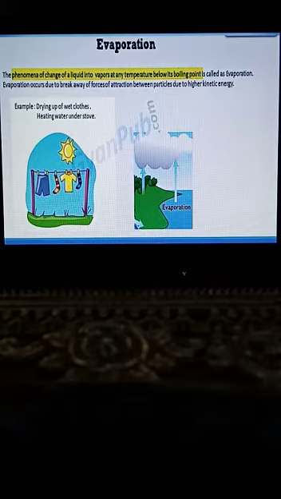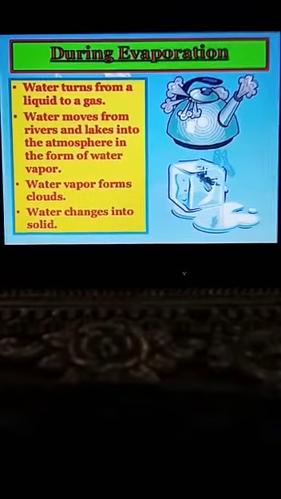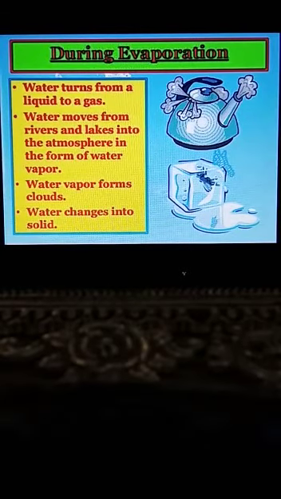Now, next thing is what will happen during evaporation. So first point is water turns from liquid to a gas. Water moves from rivers and lakes into the atmosphere in the form of water vapor. So the water from the rivers and lakes transfers to form water vapors, these water vapors form clouds.